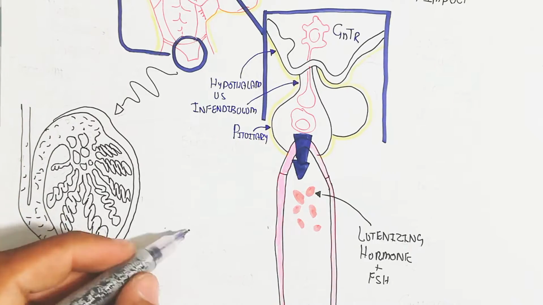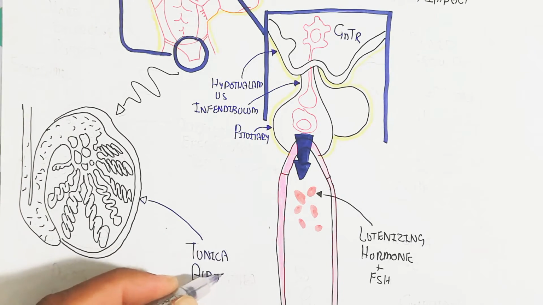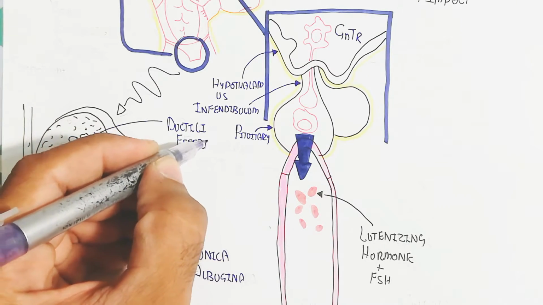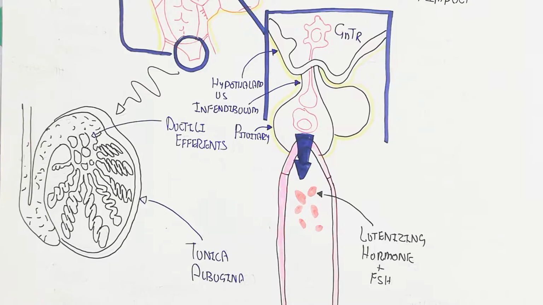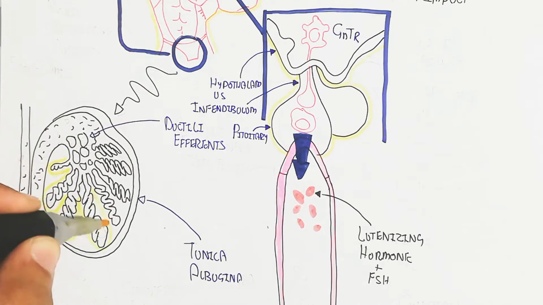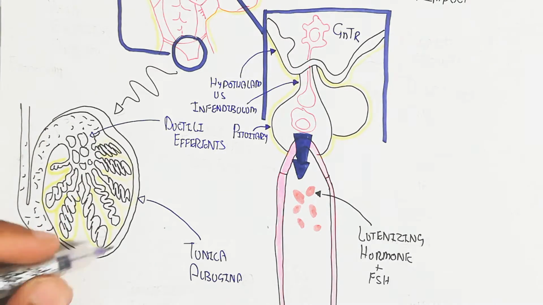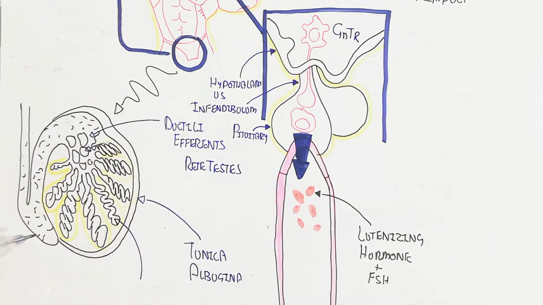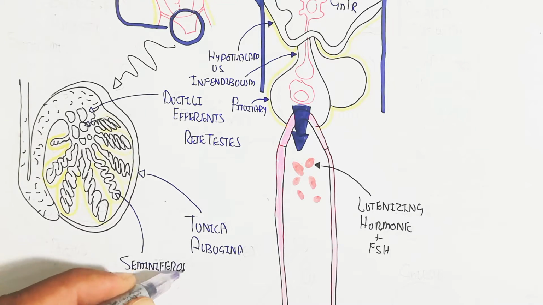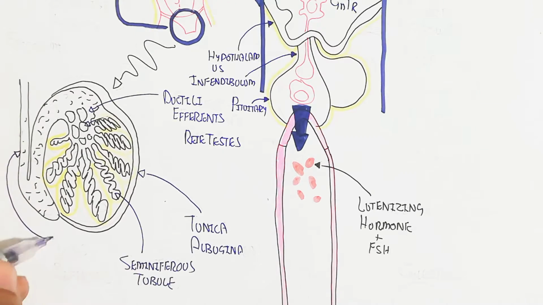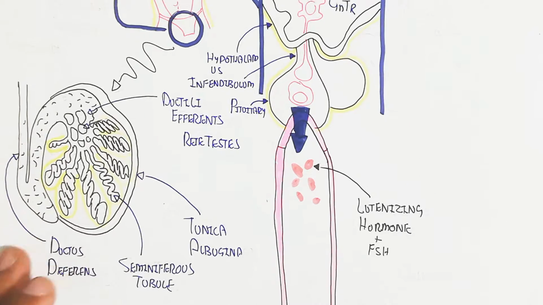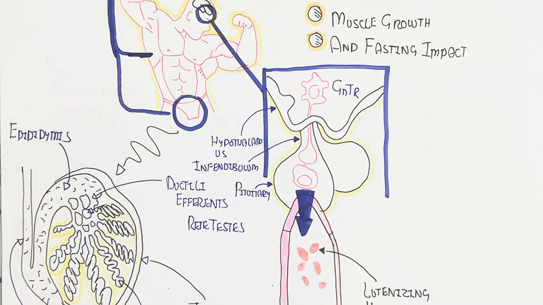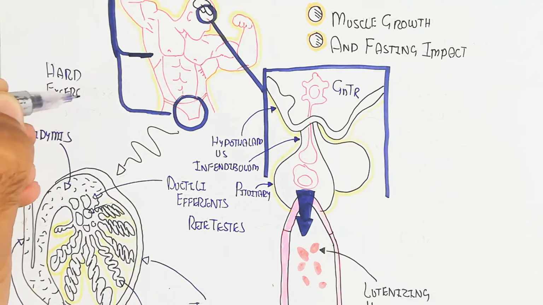This is the reproductive system containing the testes. A pair of testes is present in the male. This contains the tunica albuginea. This is the ductuli efferentes, and this is basically the seminiferous tubule. A lot of seminiferous tubules will increase the surface area for the production of more sperm. So the seminiferous tubule is here, and this is the ductus deferens, which is used for ejaculation, and this is the epididymis, used for the maturation and storage of the sperm.